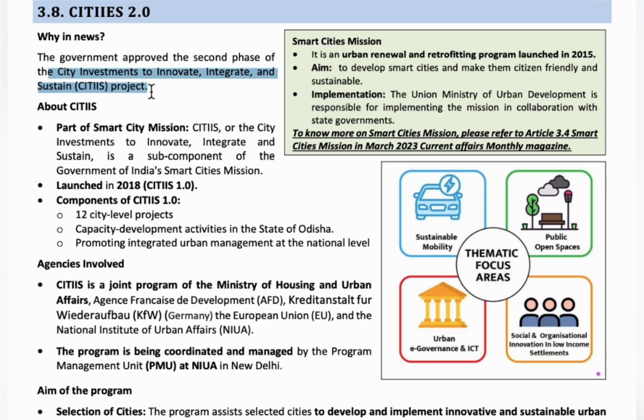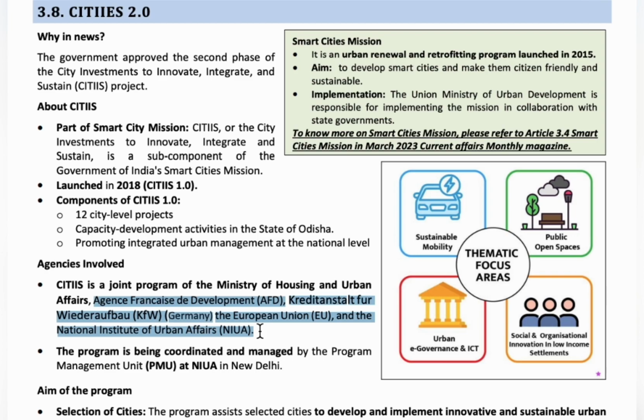this CITIIS 2.0 project. Okay, so CITIIS 2.0 will be launched under the Ministry of Housing and Urban Affairs, and it will be implemented in 18 cities. To implement this scheme, technological assistance is needed, financial assistance is needed. So four organizations have come forward to give technological support as well as financial support.